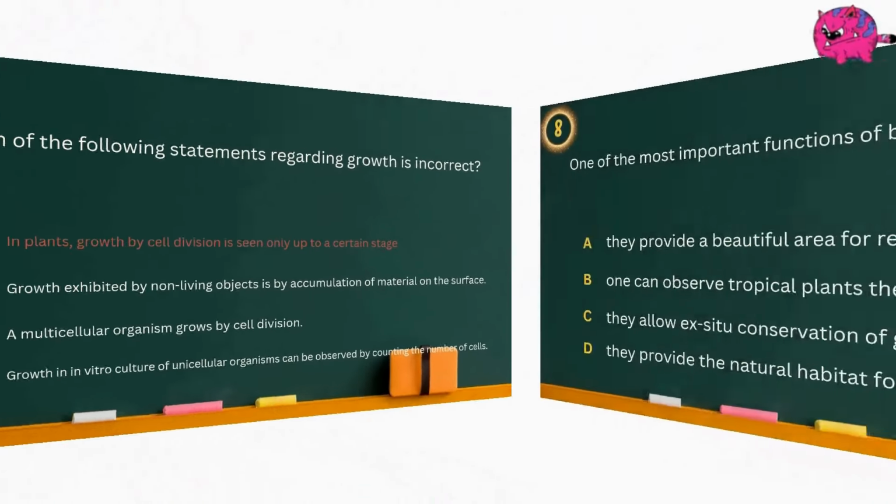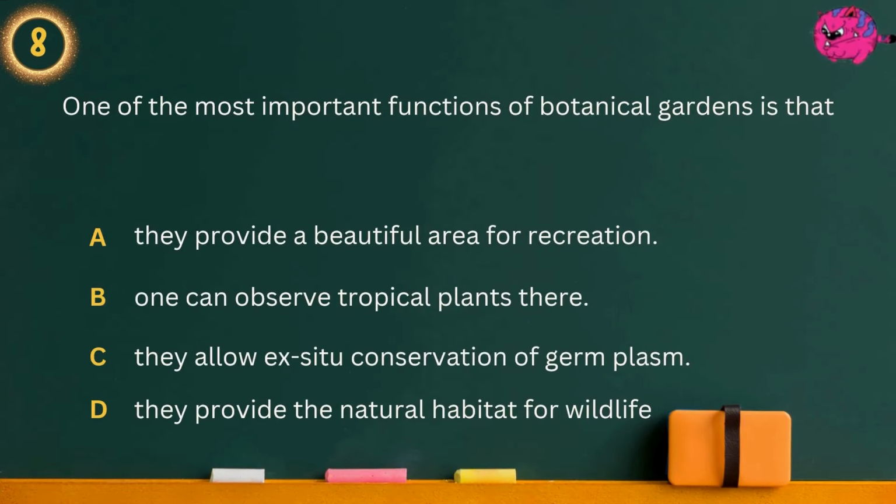Question 8. One of the most important functions of botanical gardens is that Option A. They provide a beautiful area for recreation. Option B. One can observe tropical plants there. Option C. They allow ex situ conservation of germplasm. Option D. They provide the natural habitat for wildlife. Answer is, they provide a beautiful area for recreation.